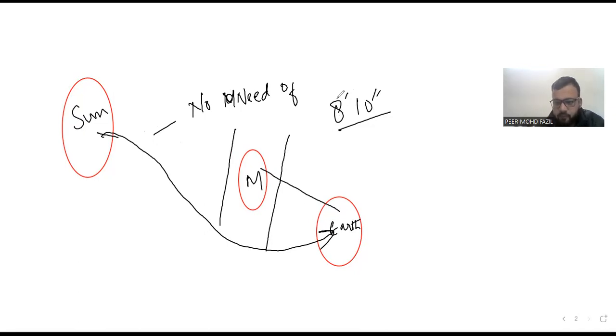So the basic concept for the wave theory is clear to you guys. So the first thing was, the wave theory suggests that light is an electromagnetic wave. I need not tell you about the electromagnetic wave. I just want you guys to understand the concept of material medium. So the light as an electromagnetic wave does not need any material medium for its propagation. So that is the reason sun being that much far away from the earth, we can see the sun rays coming to us, because the light does not need any material medium.